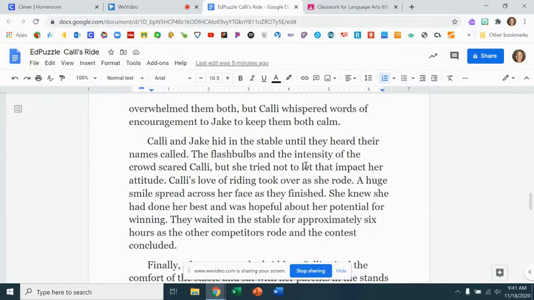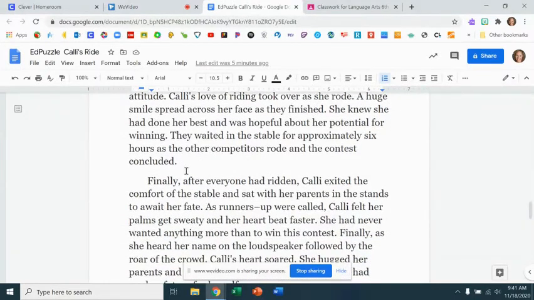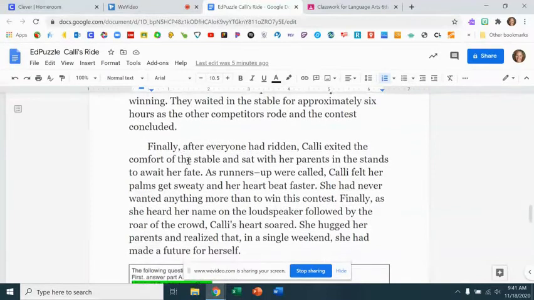The flashbulbs and the intensity of the crowd scared Callie, but she tried not to let that impact her attitude. Callie's love of riding took over as she rode. A huge smile spread across her face as they finished. She knew she had done her best and was hopeful about her potential for winning. They waited in the stable for approximately 6 hours as the other competitors rode, and the contest concluded.